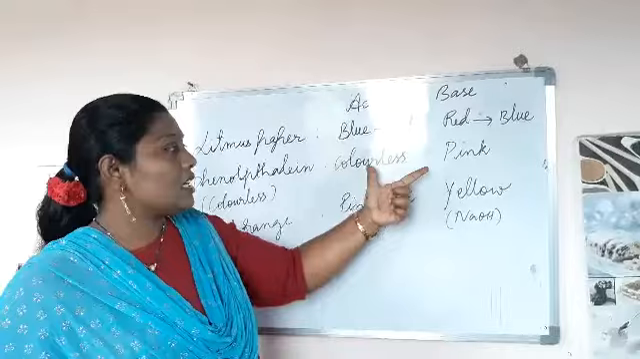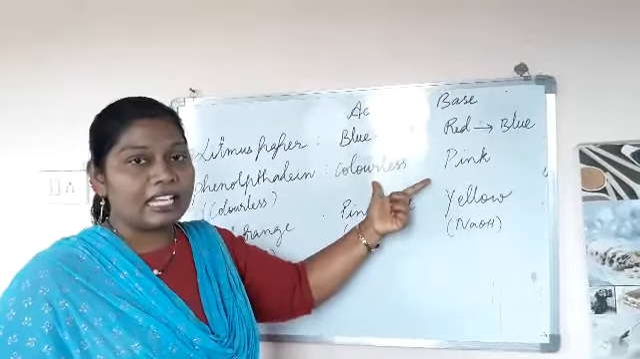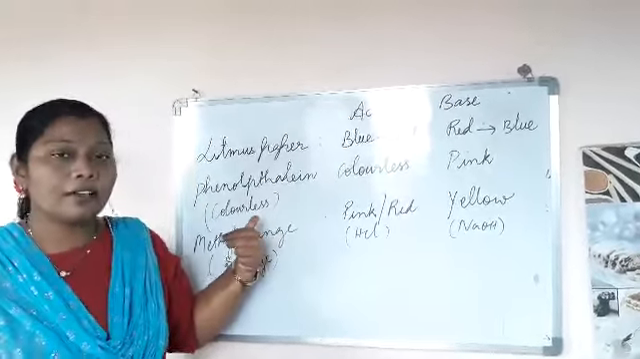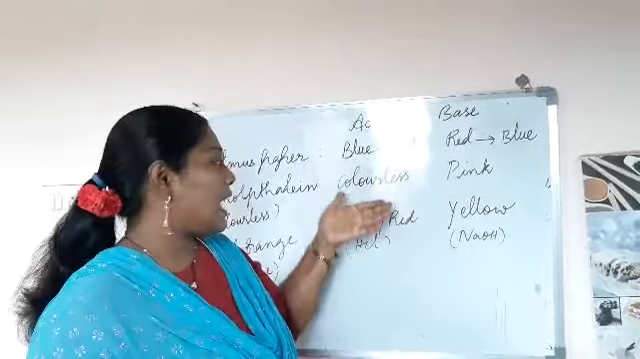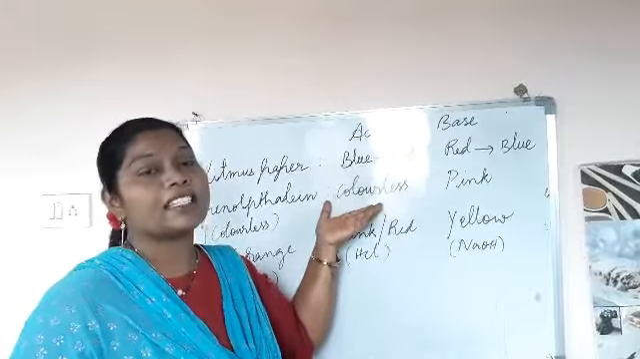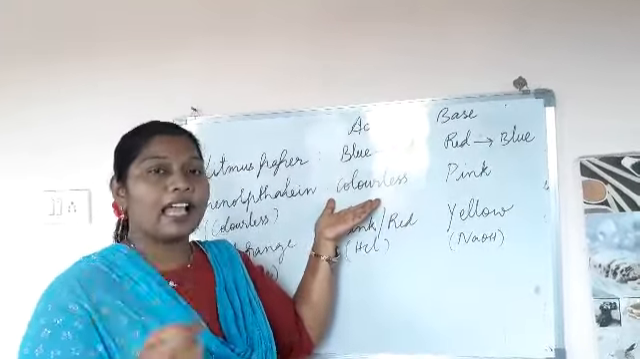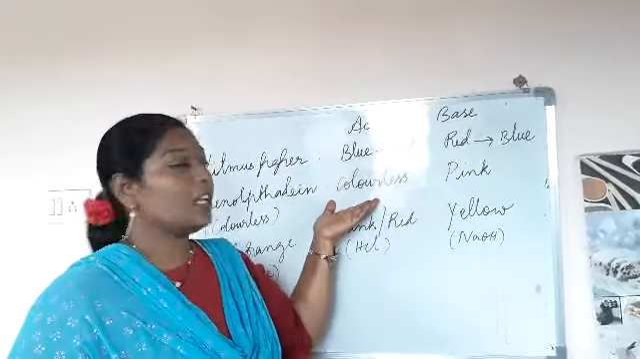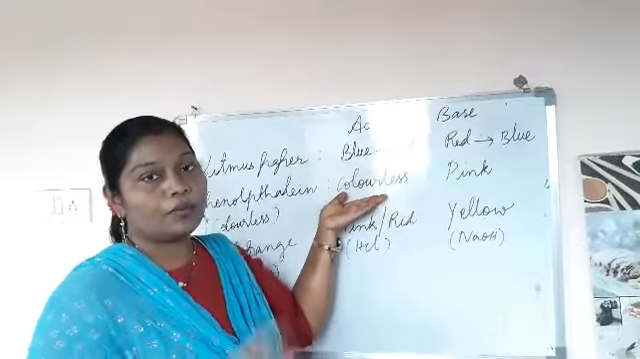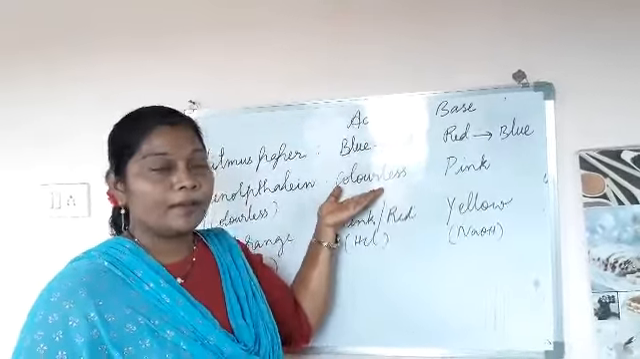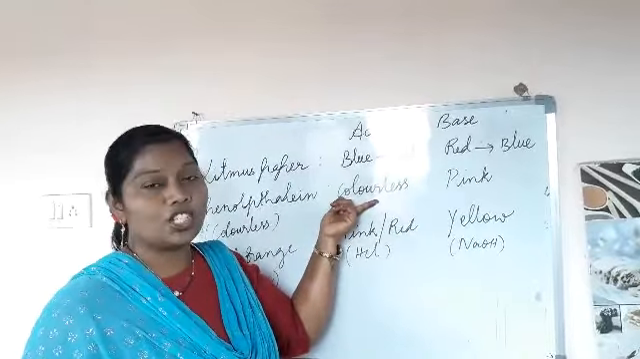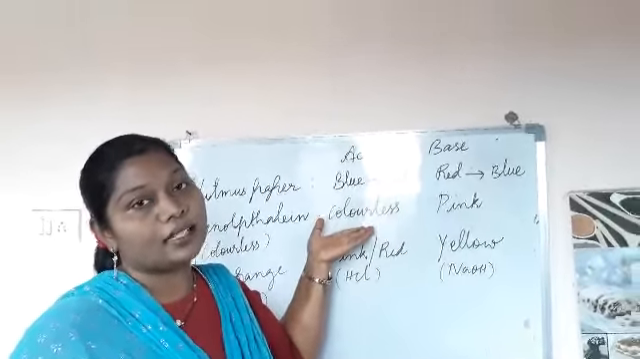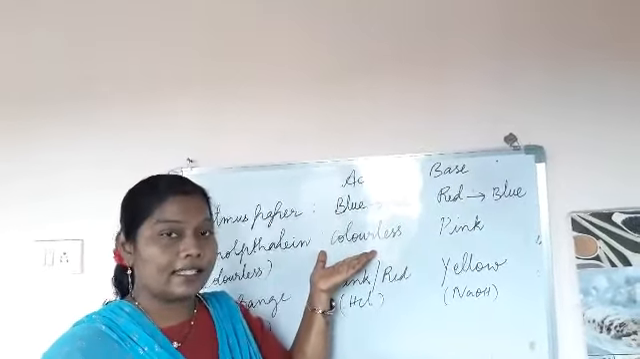Now, in the neutral solution, I said that the phenolphthalein is colorless. Now take a pipette and add a few drops of the acid, the hydrochloric acid, into the solution. What do you observe? There will be no color change. So phenolphthalein will not show any color change when added to an acid, especially hydrochloric acid.